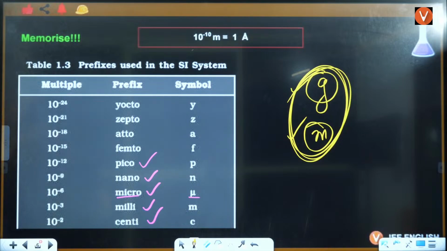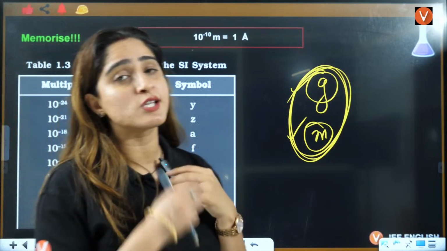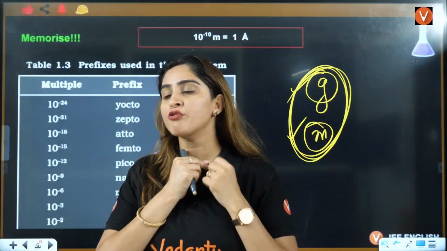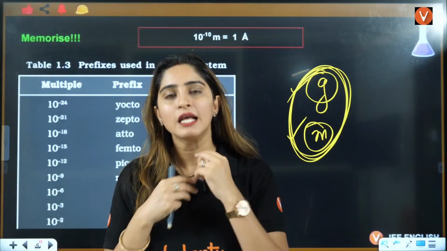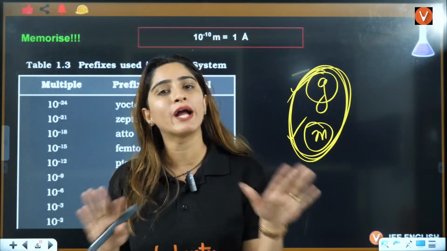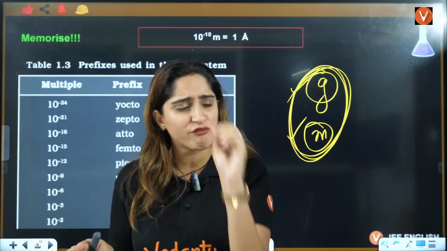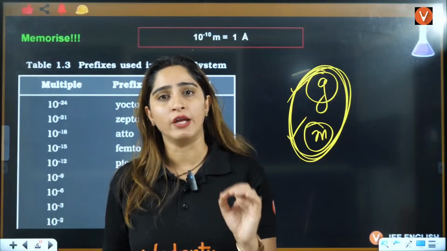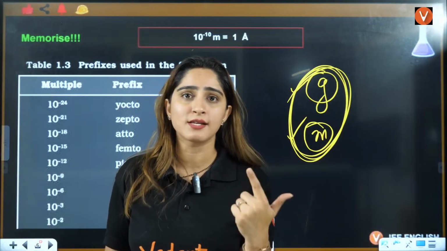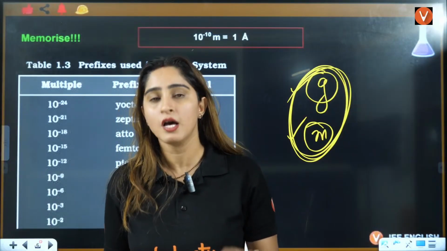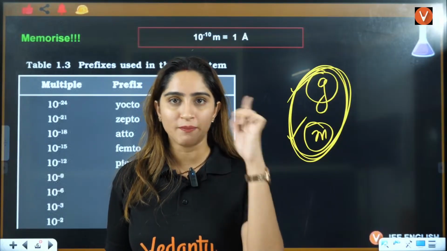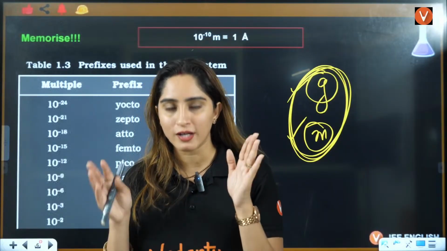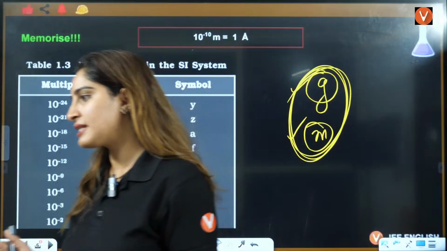Is this for class 11th? Yes, beta, this is for class 11th and this is for class 12th as well, right? If you're in class 12, you have no idea about unit conversion. This is for every student whose unit conversions are weak. Whether you are a dropper, you are in class 11th, you are in class 12, doesn't matter. But for class 11th, if you are blank right now, is this for me or not? Definitely this is for you, right?